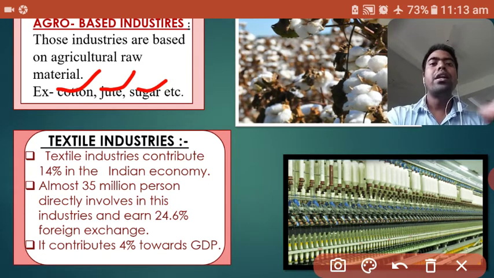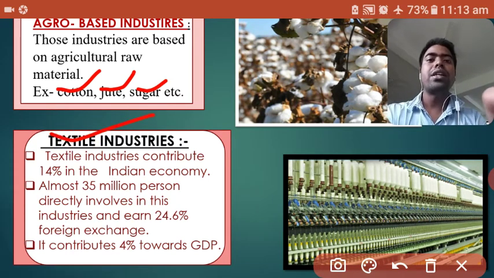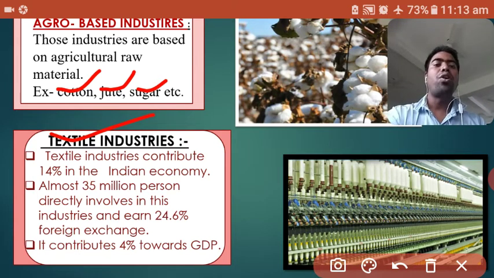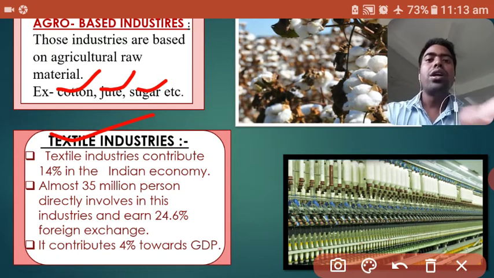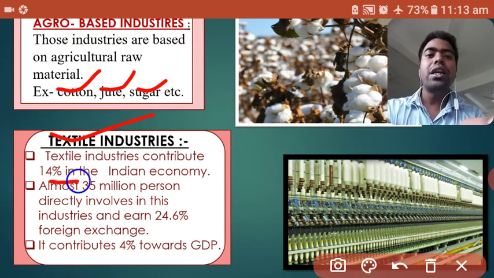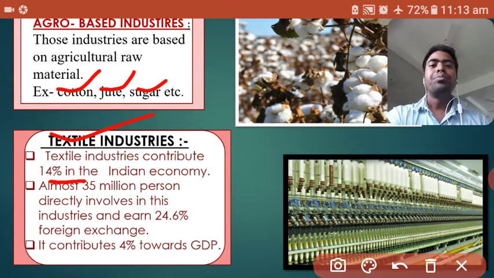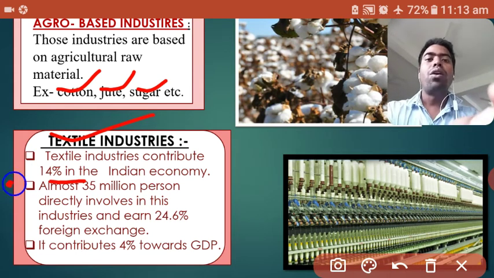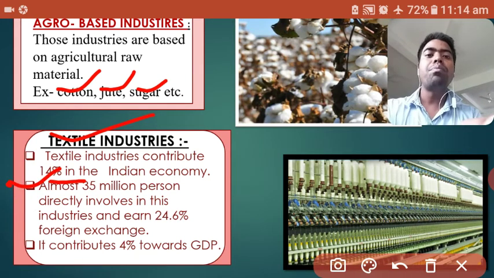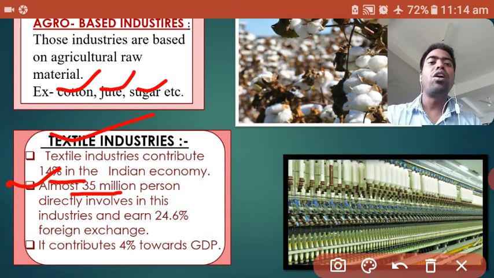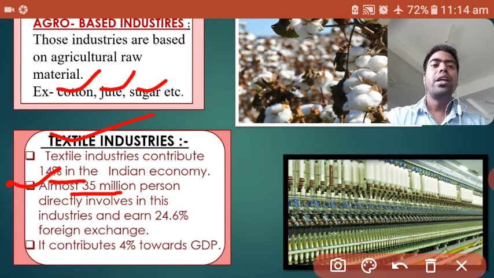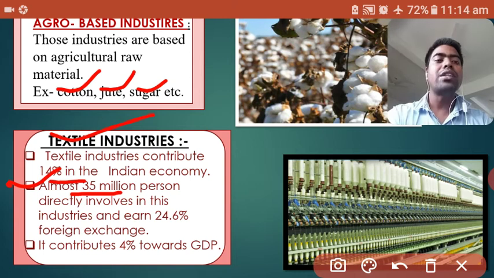Second, the textile industry. What is the textile industry and what is its importance in our country? The textile industry contributes almost 14% to our country's economy. Then second, almost 35 million persons are directly involved in this industry. This industry provides the second largest job opportunities after agriculture in our country.